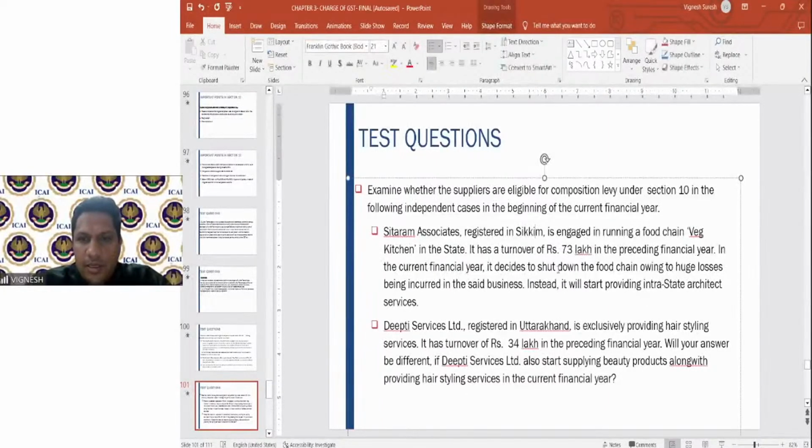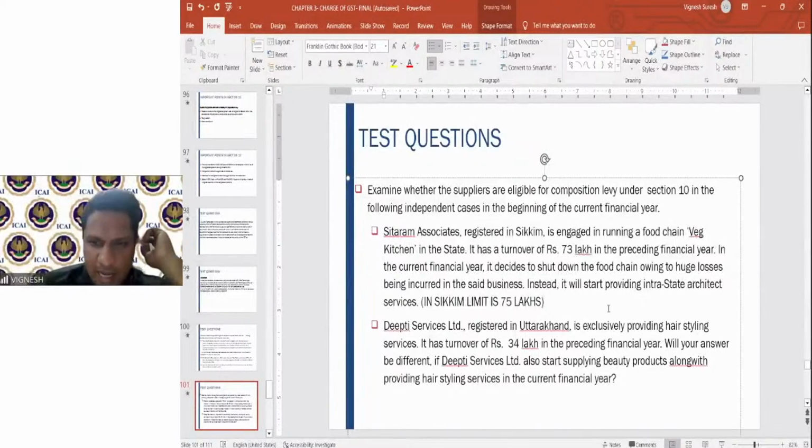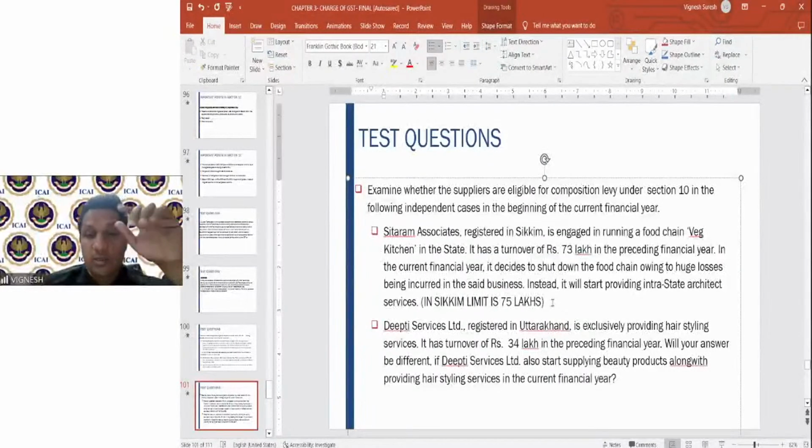So here, if you see, he is engaged in Sikkim, with a turnover of 73 lakhs in the preceding financial year. In Sikkim the limit is 75 lakhs, so definitely it is less than the limit, there is no problem. But he is telling that it will start providing intrastate architect services. The moment architect services come, the 10(2)A limit will apply. The limit of 10(2)A is 50 lakhs. So if the turnover is more than 50 lakhs, you cannot opt for 10 subsection 2A. I hope it is clear.